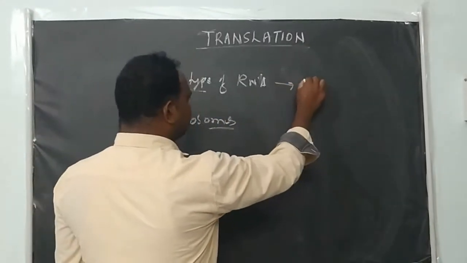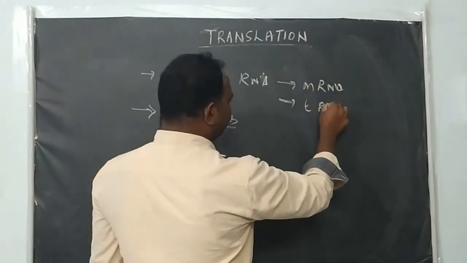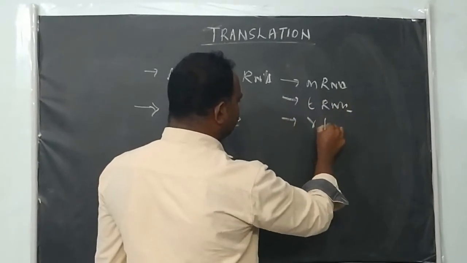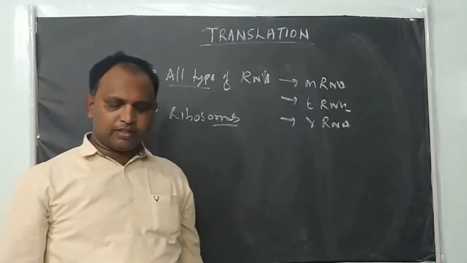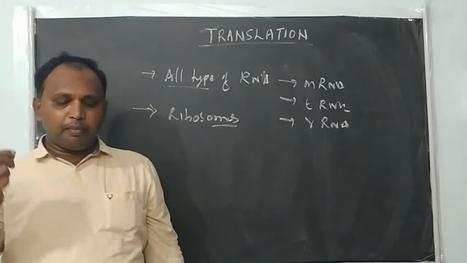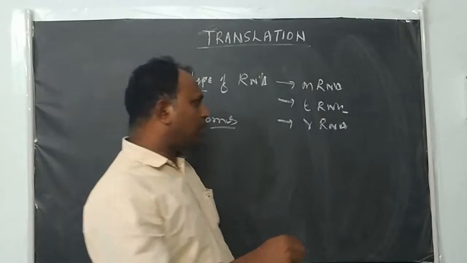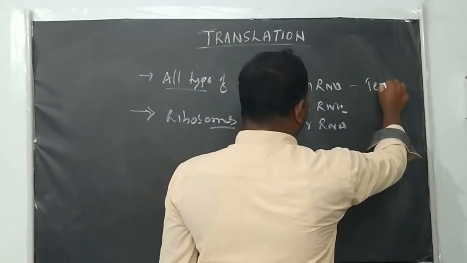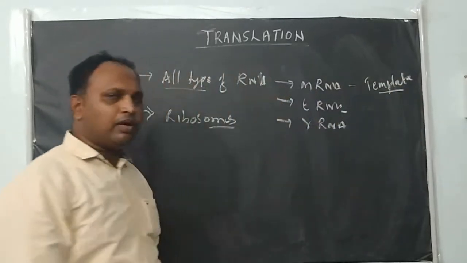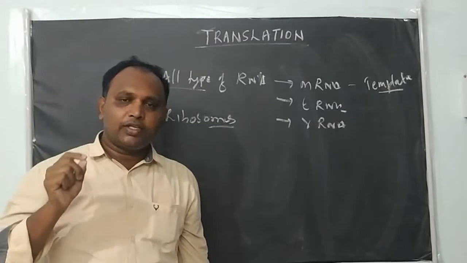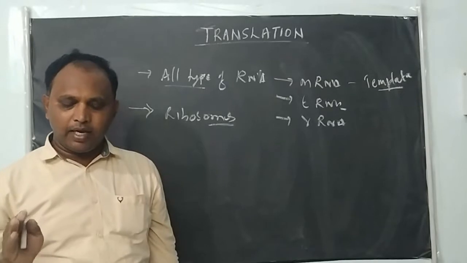Here all types of RNA, mRNA, tRNA and another one, rRNA, have some role. What is the role of each type of RNA? mRNA provides the template for the synthesis of the protein molecule. The mRNA acts as a template for translation because the nucleotide sequence of mRNA is translated into the amino acid sequence of the protein.